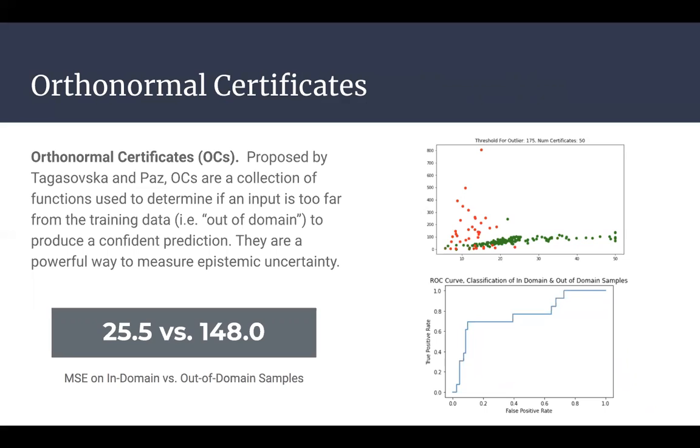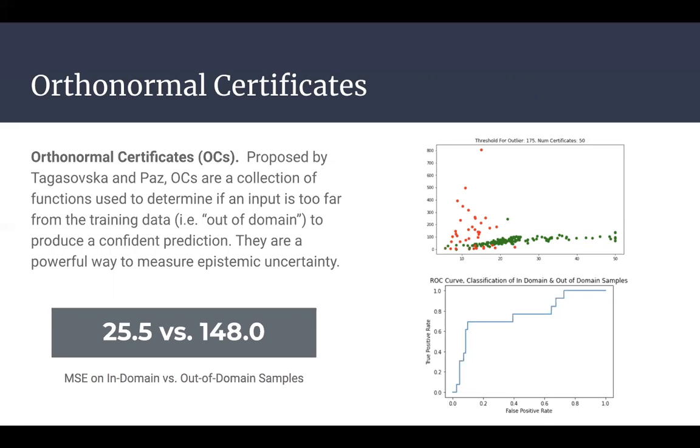First, we wanted to show that there's value in separating outliers from in-domain values, that we really should be less confident when making predictions about outliers. To do so, we used k-means clustering to identify outliers in the Boston housing dataset, and then trained a neural network to predict housing prices. Unsurprisingly, we found that our model performs much worse on outliers than on in-domain samples, with a mean squared error of 148 relative to roughly 25 on in-domain samples. Hopefully, this difference in performance is a convincing indicator that there is value in separating in-domain and out-of-domain data.